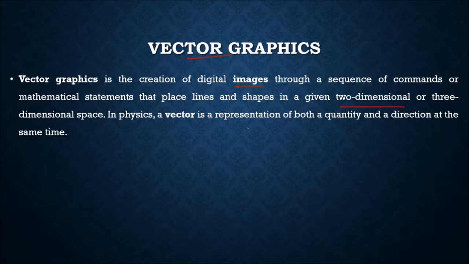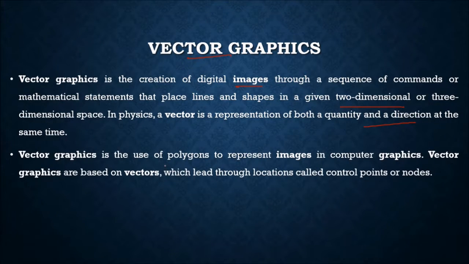So in physics, a vector is a representation of both a quantity and a direction at the same time. A vector graphic is the use of polygons to represent images in computer graphics.